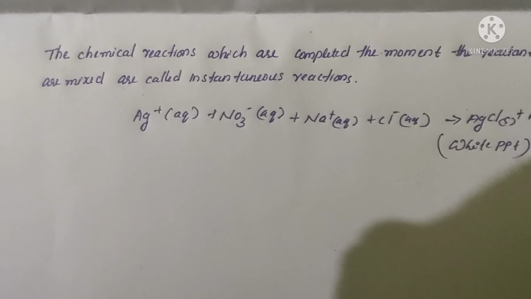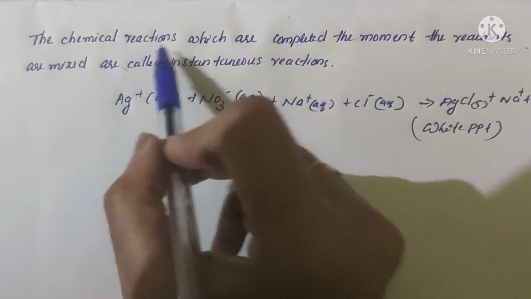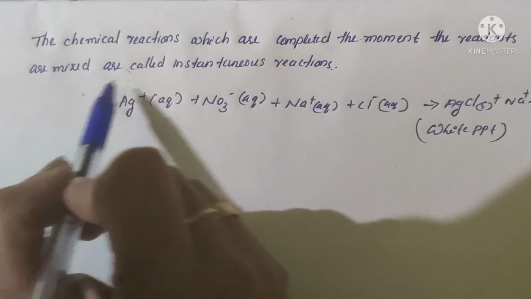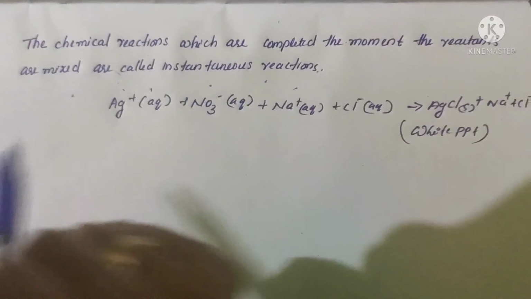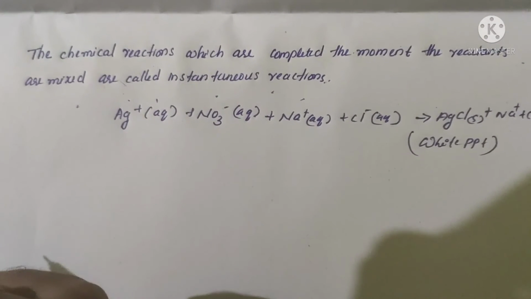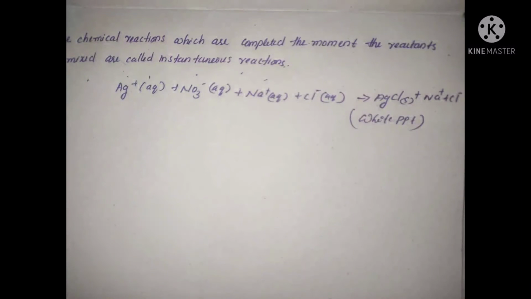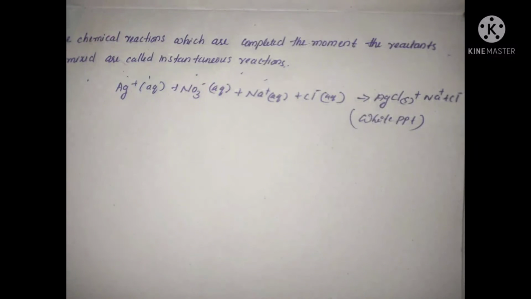What is an instantaneous reaction? The chemical reactions which are completed the moment the reactants are mixed are called instantaneous reactions. Generally, reactions of ionic compounds taking place in aqueous solution belong to this type. For example, on mixing aqueous solutions of AgNO3 and NaCl, a white precipitate of AgCl, silver chloride, is formed in no time.